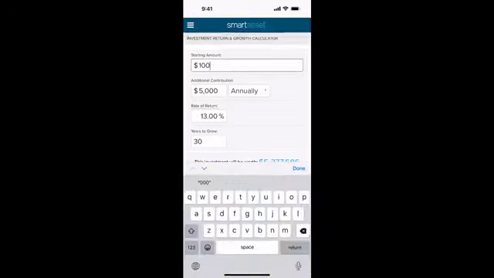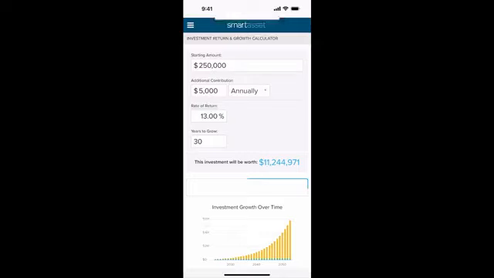So let's say I meet a lot of people that might start out with $250,000 in their 401k. That turns into, with just getting a 13% rate, which I think you can get higher, $11,244,000 and almost $245,000 after 30 years. It's really, really important for you to be allocated correctly.